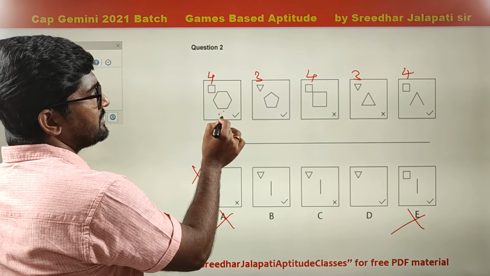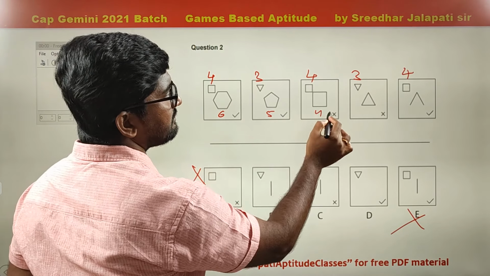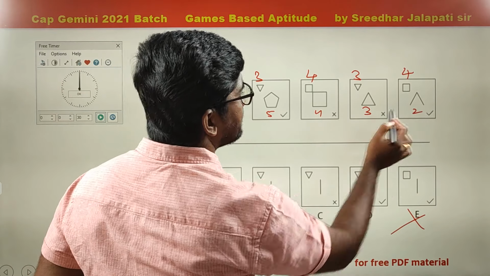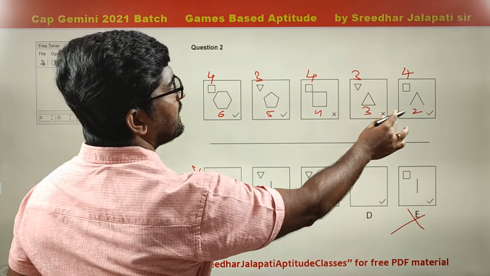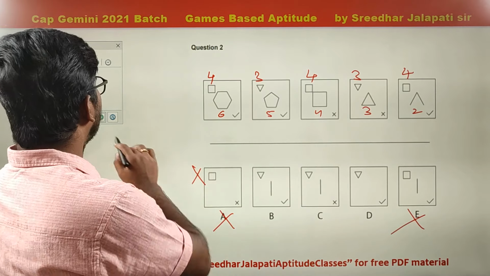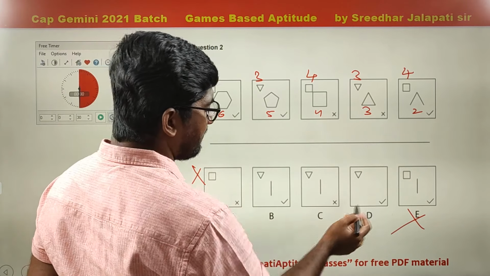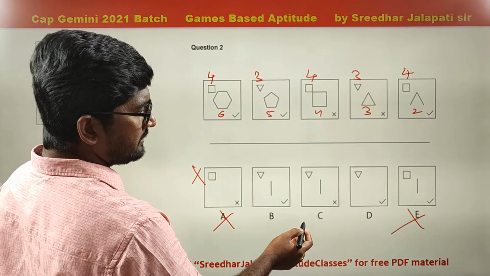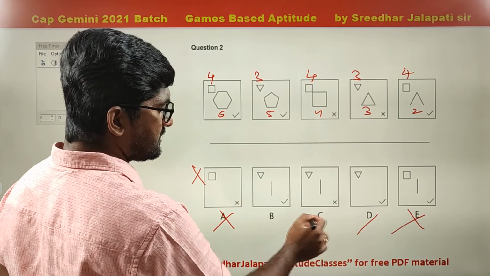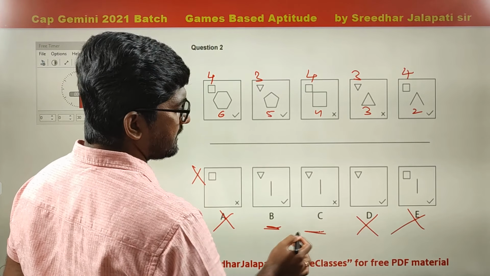Now here hexagon 6 sides, pentagon 5 sides, again square 4 sides, 3 sides, 2 sides. 6, 5, 4, 3, 2. Next should be 1. So triangle with 1 line. So this is again eliminated. So answer is going to be 1 between B and C.